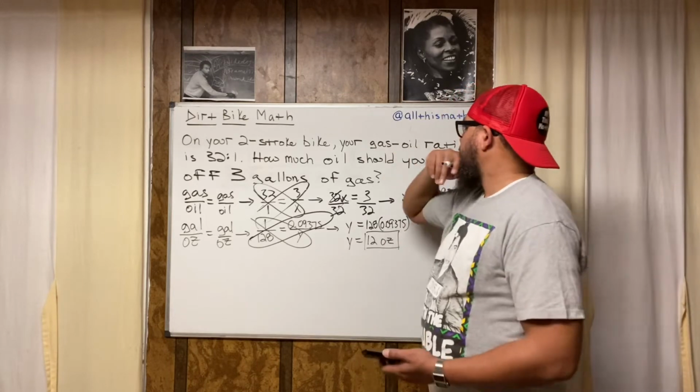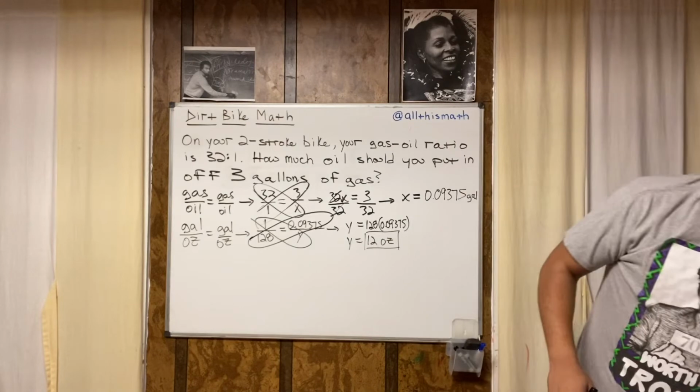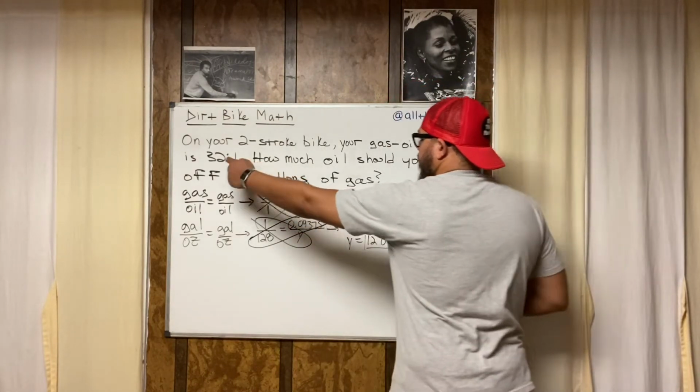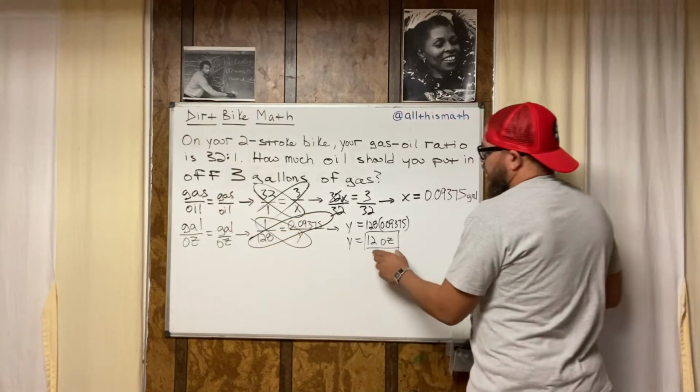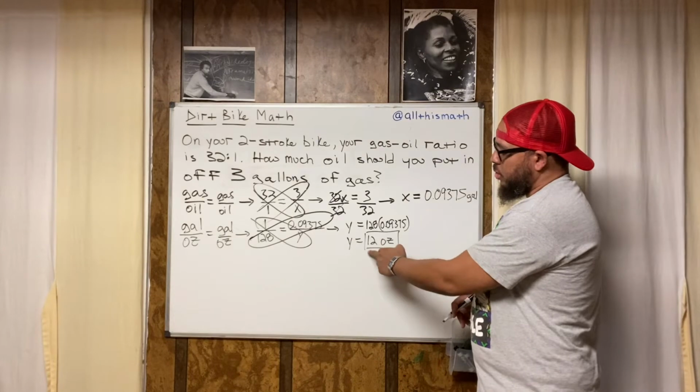So if you got a tank that holds that much gas, first of all, a lot of tanks don't hold that much gas. But if your tank holds 3 gallons of gas, with this ratio, this 32-to-1 ratio, you need 12 ounces of oil. You need 12 ounces of oil. That's how much you need, 12 ounces of oil.